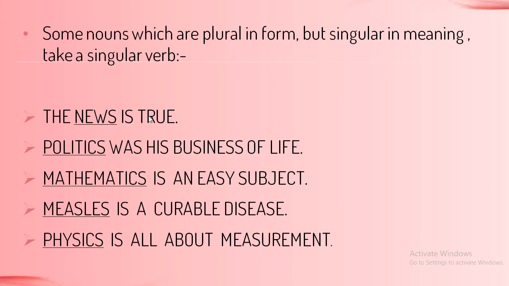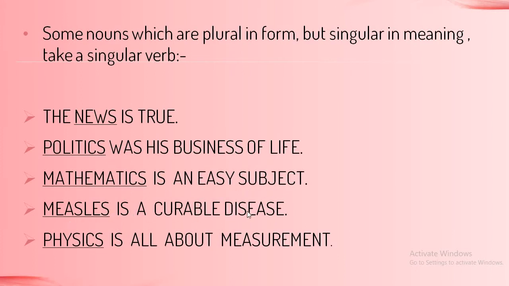The news is true. Politics. Politics is a singular word, a singular subject, but S is present at the end. It seems to be in a plural form, but it is singular. So that is why politics was his business of life. The next one, mathematics. Mathematics also ends in S, but it is singular. Mathematics is an easy subject.